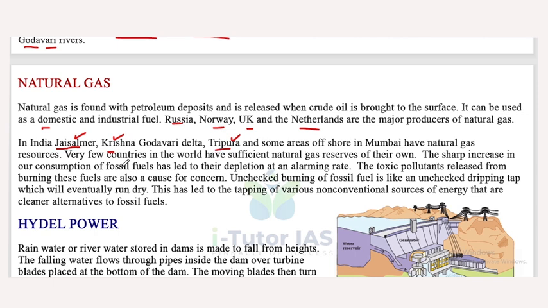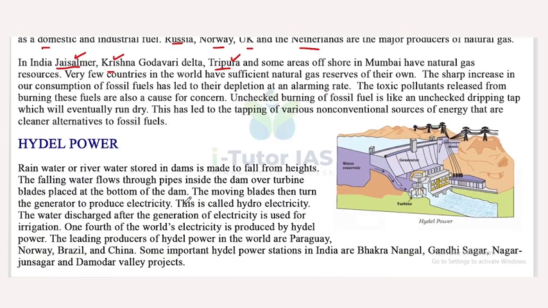The sharp increase in our consumption of fossil fuels has led to their depletion at an alarming rate. The toxic pollutions released from these fuels are also a cause for concern. Unchecked burning of fossil fuel is like an unchecked dripping tap which will eventually run dry. This has led to the tapping of various non-conventional sources of energy that are cleaner alternatives to fossil fuels. So the increasing use of fossil fuels is causing many problems in our environment.